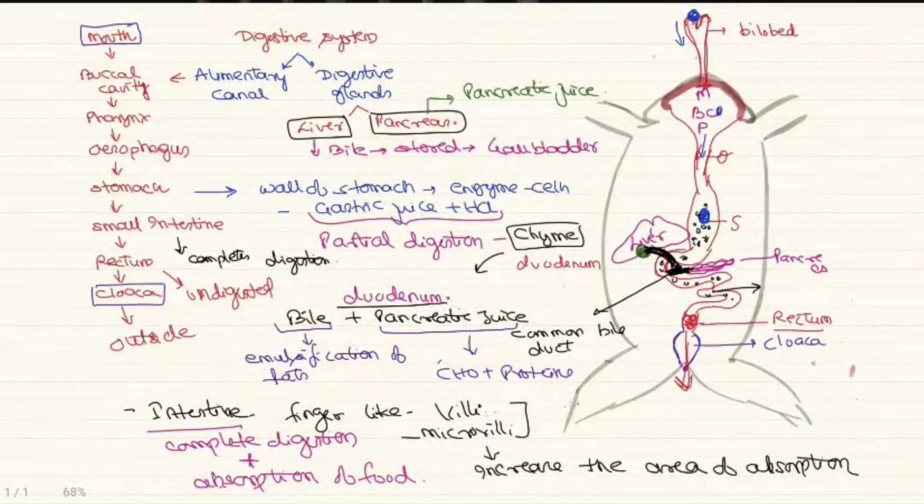So let's quickly revise the digestive system. The digestive system in the frog consists of two parts, that is, the alimentary canal and the digestive glands. The alimentary canal starts from the mouth into the buccal, the pharynx, the esophagus, stomach, intestine region, rectum, and this rectum opens outside to a common chamber called as cloaca. The two most common glands are the liver and the pancreas.